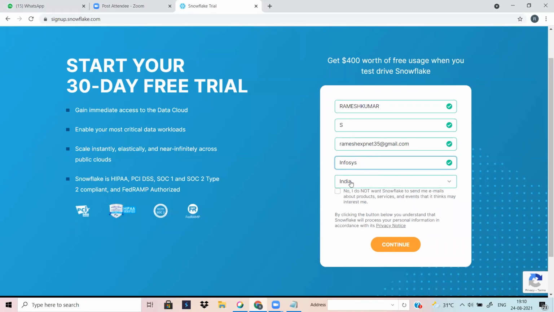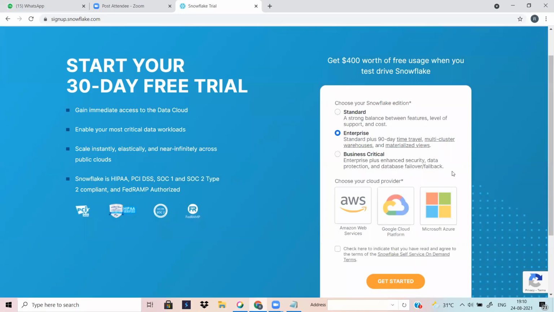This checkbox means that if you want to receive updates or emails from the Snowflake vendor side, any frequent or additional updates, you can select it. If you don't want that, you can leave it unchecked. I don't want that.